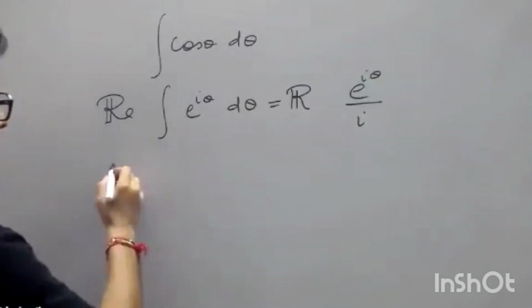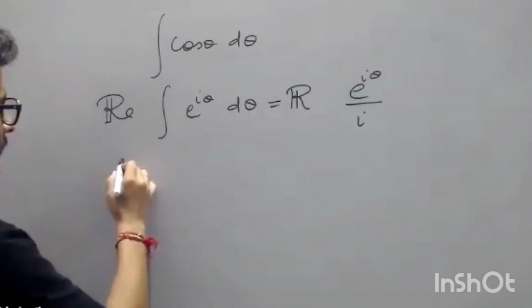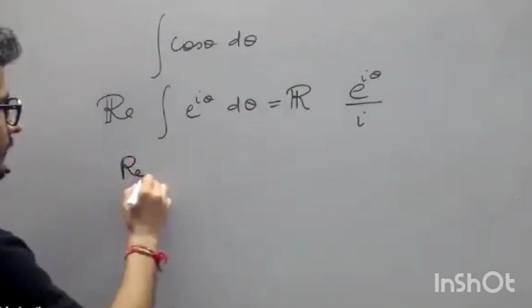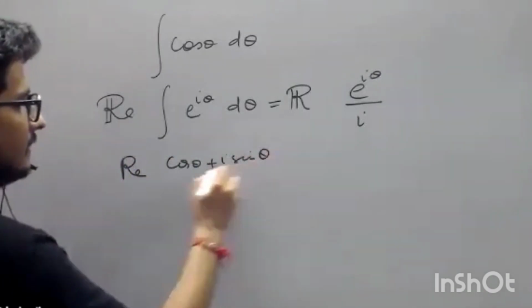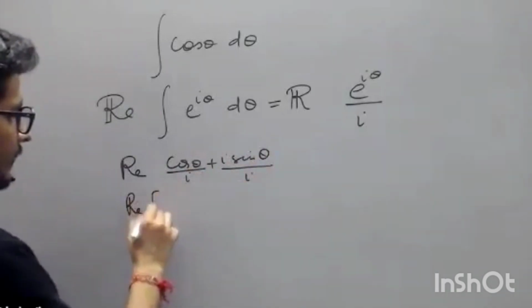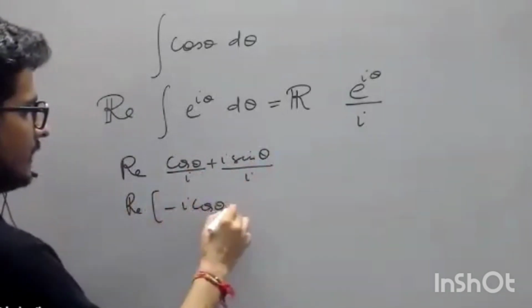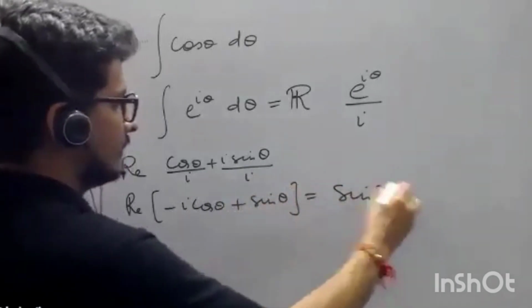So this will become real of (cos theta plus iota sin theta) by iota, so real of (minus i cos theta plus sin theta), which is equal to sin theta.